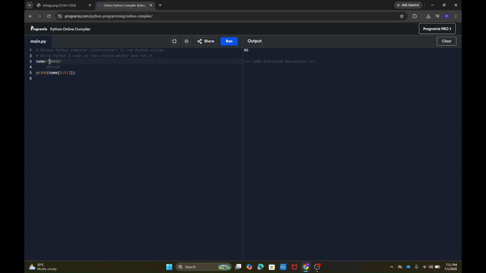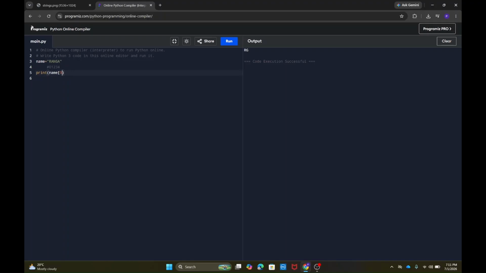Why? Starting position 0, it will print it, then 1, then 2, and then 3. Stop here and print it. And then there is nothing in the step of 3, in the next value, so anything will not get printed, and only R and G gets printed. So I hope you got it.